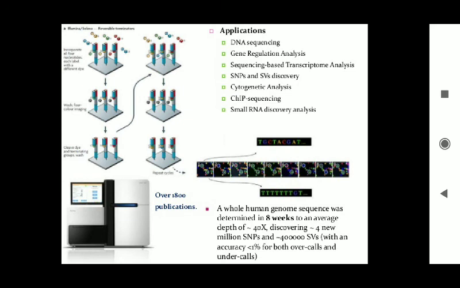Now the applications of this Illumina sequencing. The first application is DNA sequencing, then gene regulation analysis. In the diagram on the left side below, the data is aligned. Meaning after the sequencing is finished they are aligned, okay, meaning each was one larger sequence that had been fragmented, and they need to be realigned to find the origin of that larger sequence, right? So by using bioinformatic tools, you can